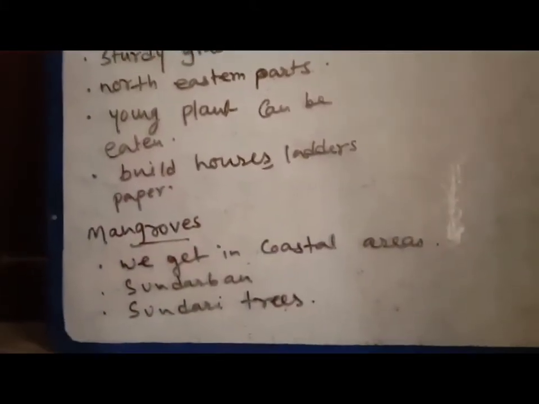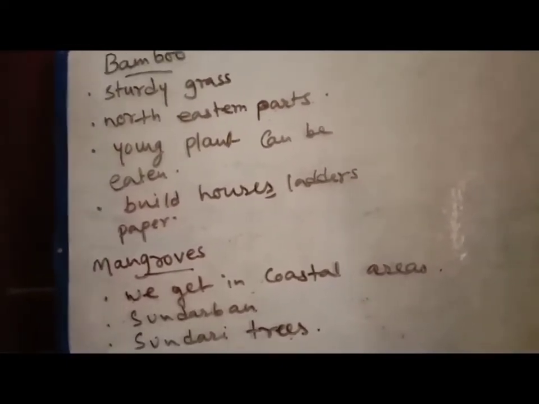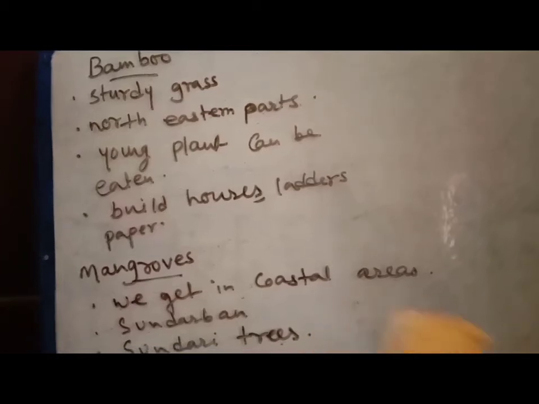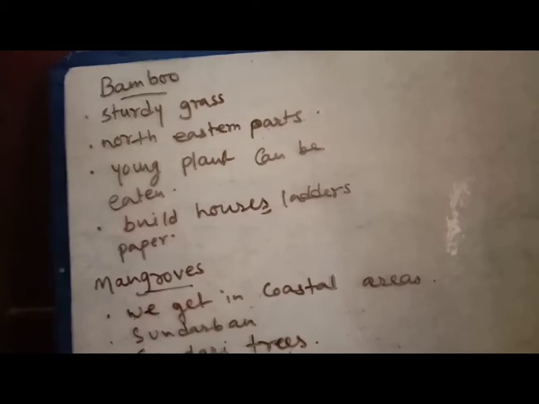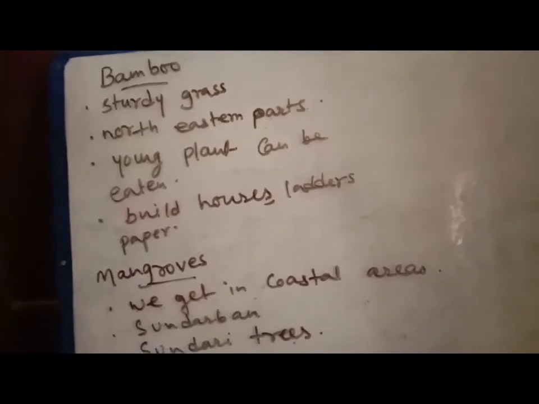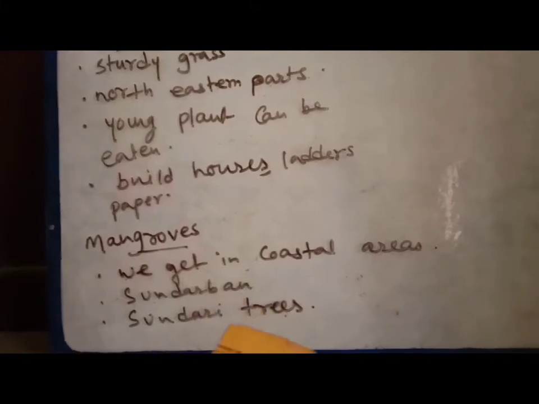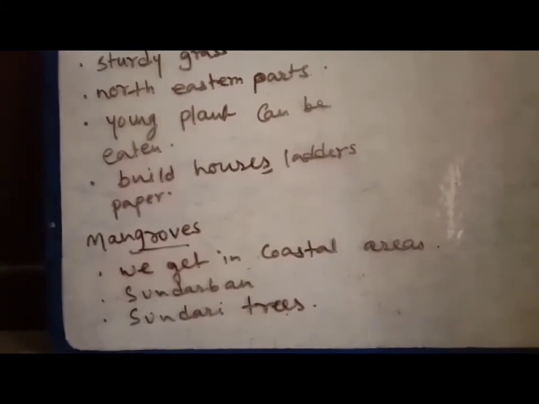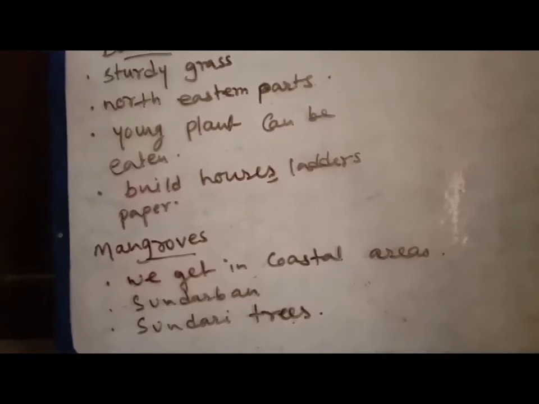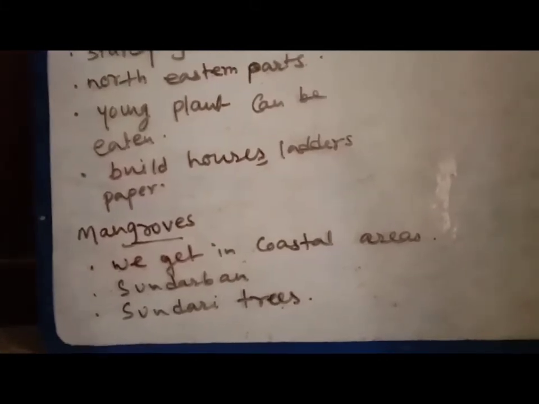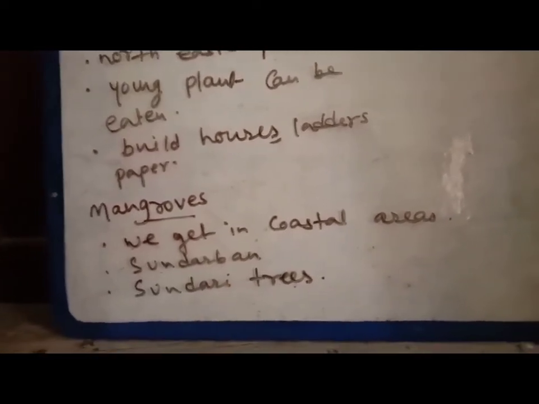Now next we are going to read about mangroves. Mangrove trees are generally found in the coastal area, which means the seaside. India's largest forest of these trees is in the Sundarban. There are many varieties of mangrove trees in the Sundarban. One variety is called Sundari, which grows widely, and here we can also see the Sundari trees.